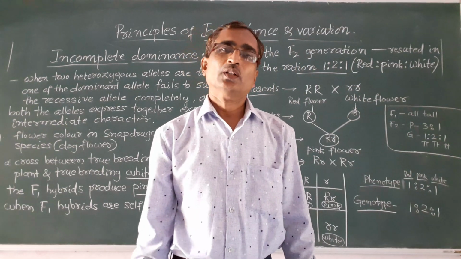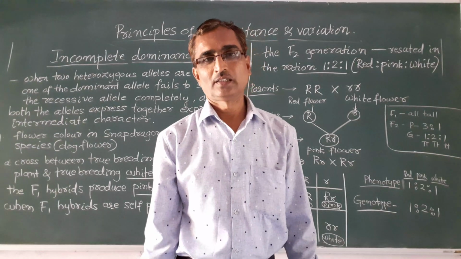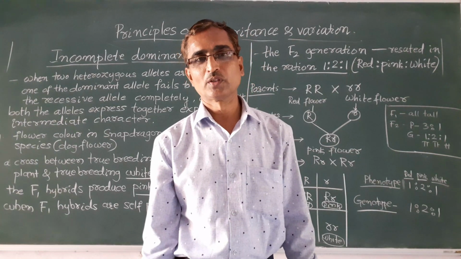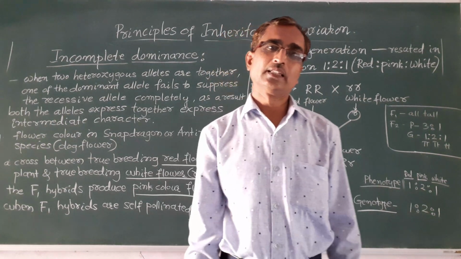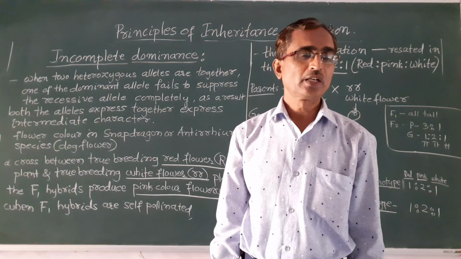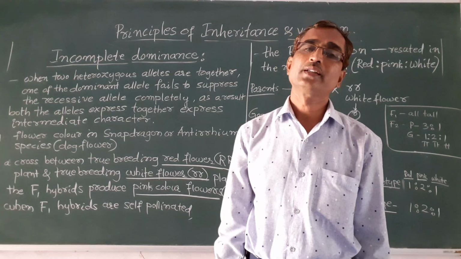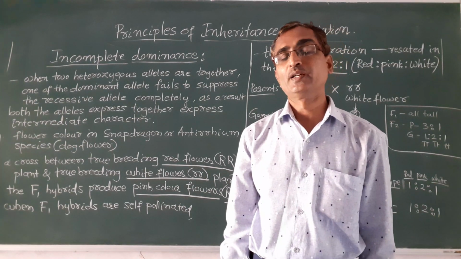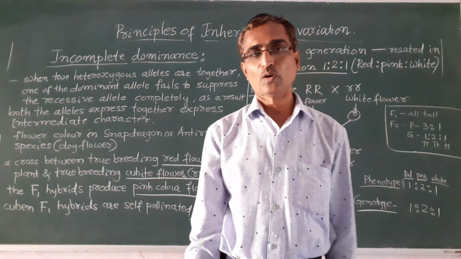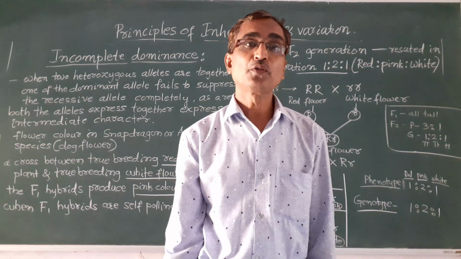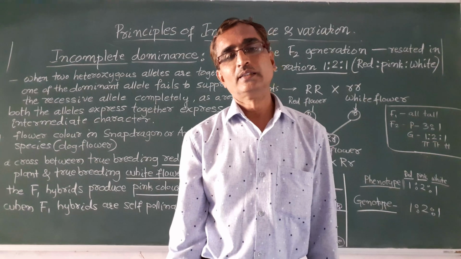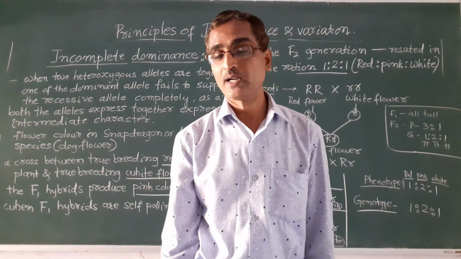So, in the previous class, we were discussing the Mendelian laws, that is, the law of dominance and the law of segregation. Okay, so those were the two laws or principles of inheritance put forth by Gregor John Mendel.